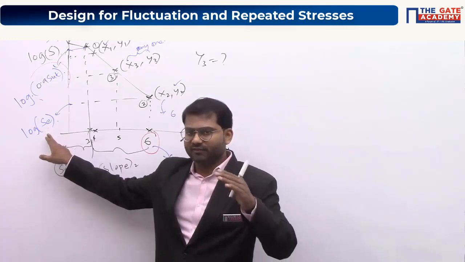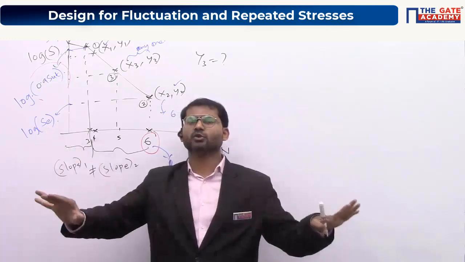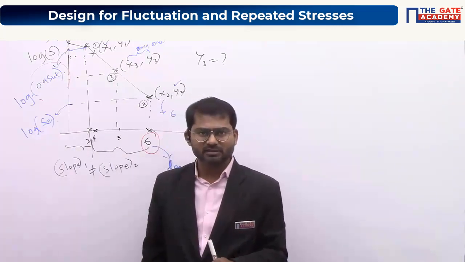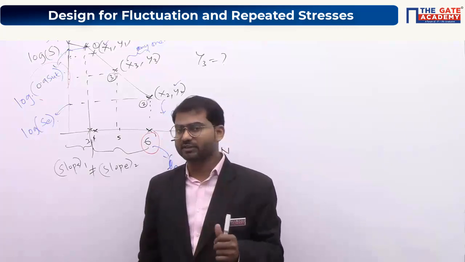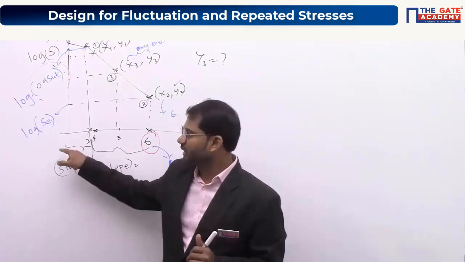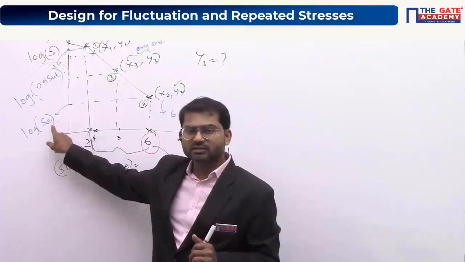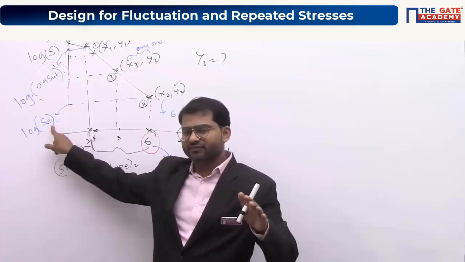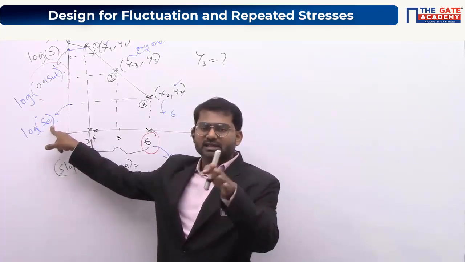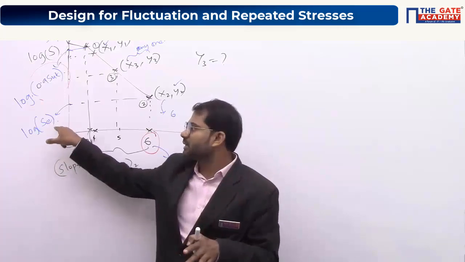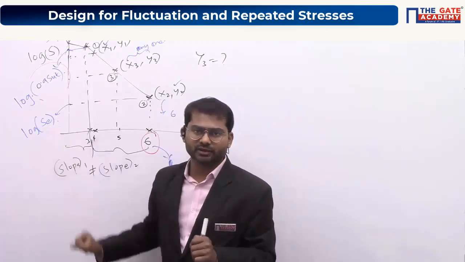So higher is the surface finish, like if the surface is very smooth. In fact, if you take specimens that are very smooth, their surface is very smooth, so we expect the endurance limit to be at this value here. If the surface finish is very rough, then the endurance limit will be less, not closer to this value here.